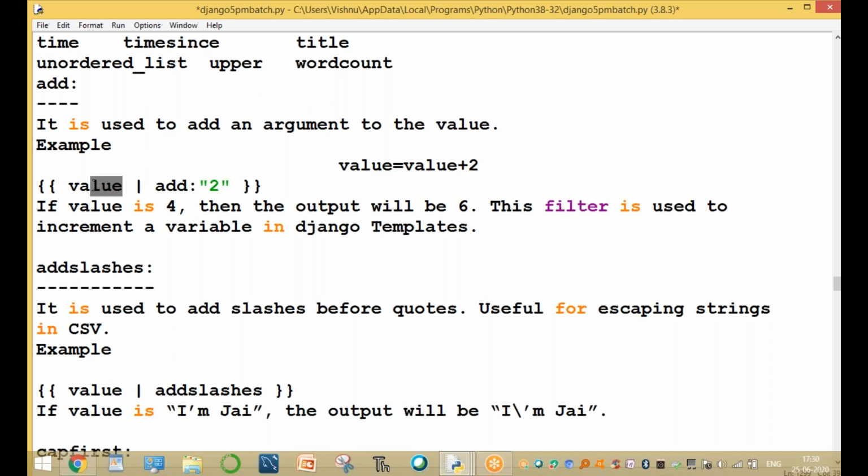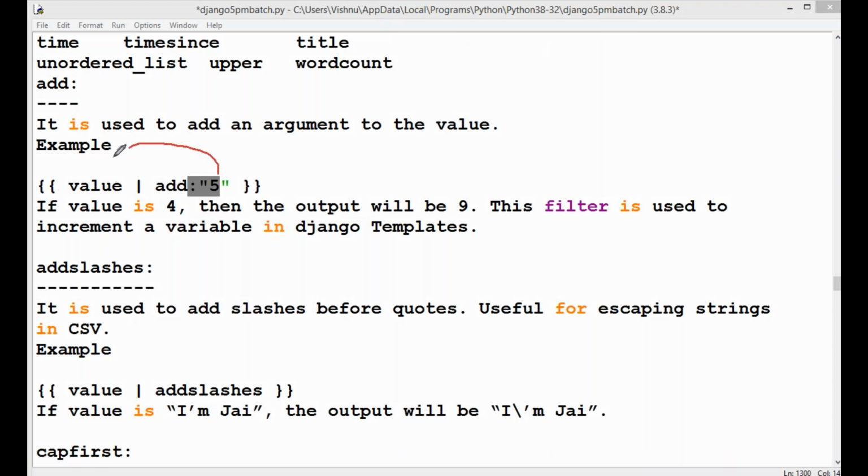Here, this is the value, and this value is added with 2. For example, this value is added with 5. If the value is 4, then the output will be 9, because the value is added to 5. This 5 is the argument. It is used to add an argument to the value. Please observe the correct terminology. So this 5 is added to the value. The value is 4, then the output is 4 plus 5, equal to 9. Clear?